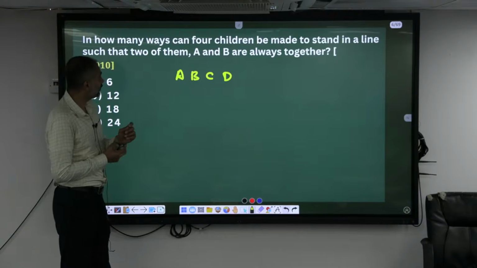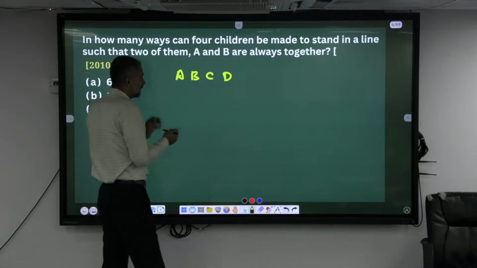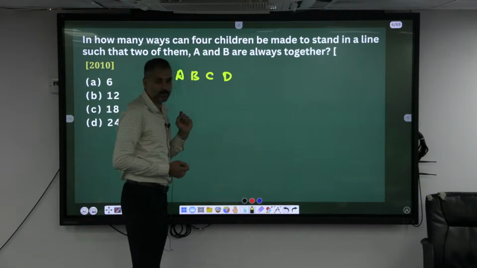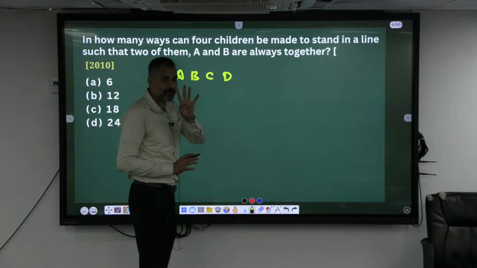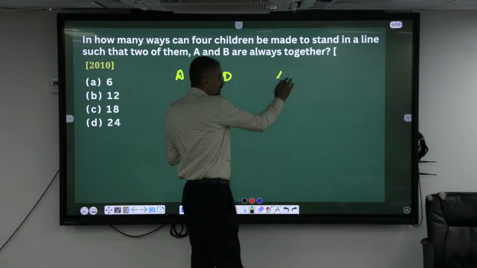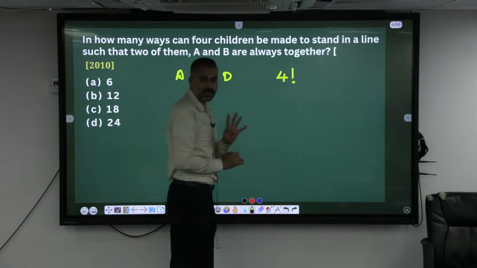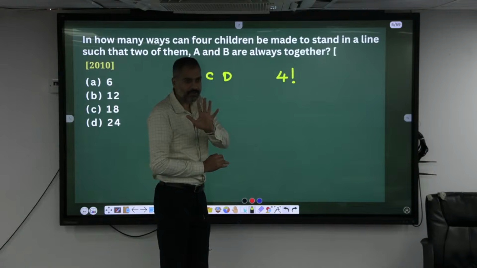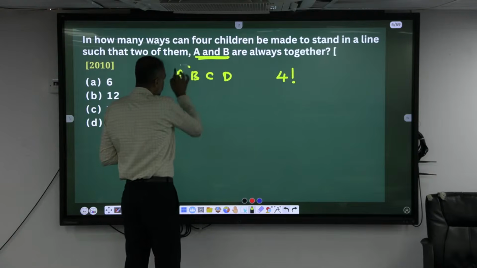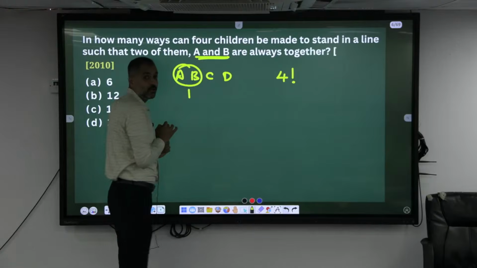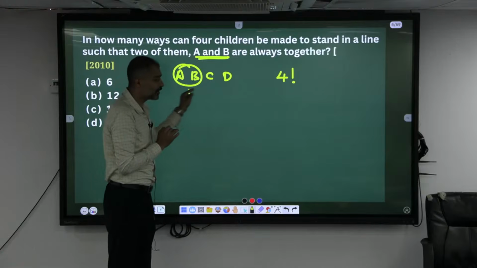A and B are always together. See, if there was no condition that always together, if he has given that how many different ways these 4 people can sit, in that case, what is the answer? 4 factorial. 4 characters, 4 factorial. 5 characters, 5 factorial. But since he is saying A and B must be together, you put them together and consider them as 1. Now wherever they go will go together only.